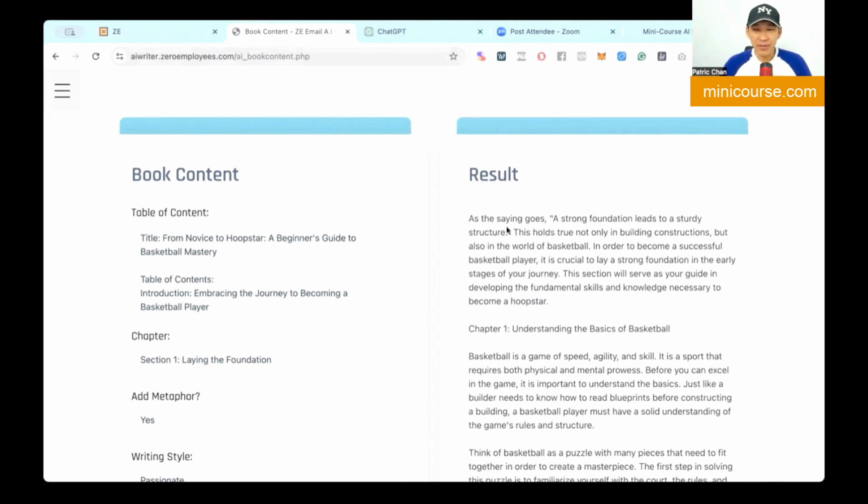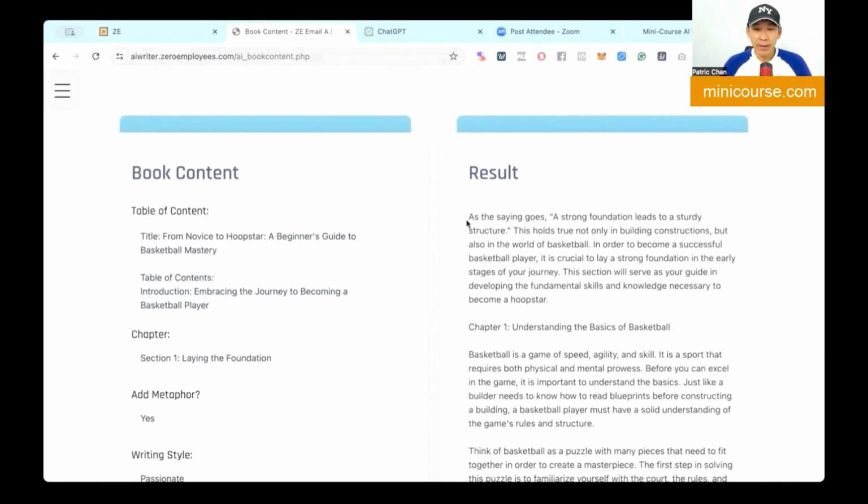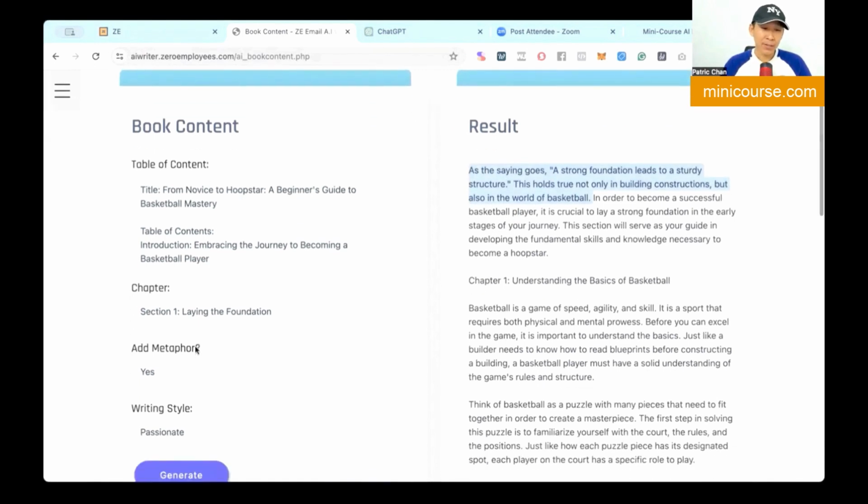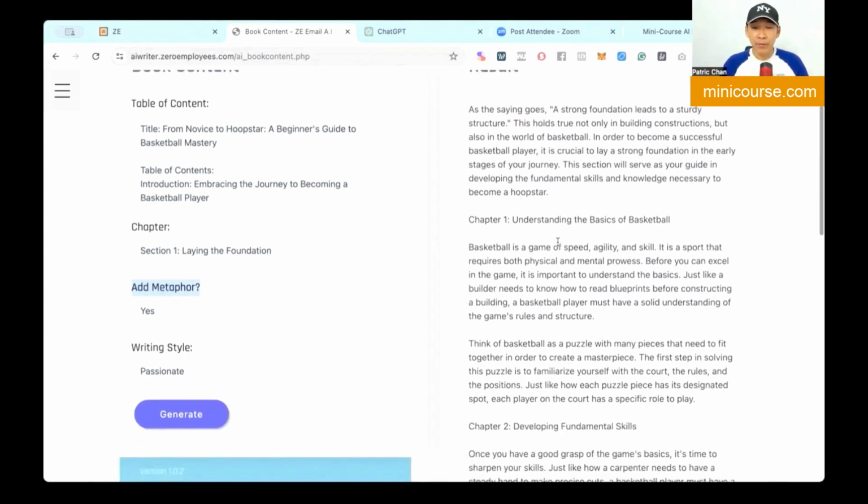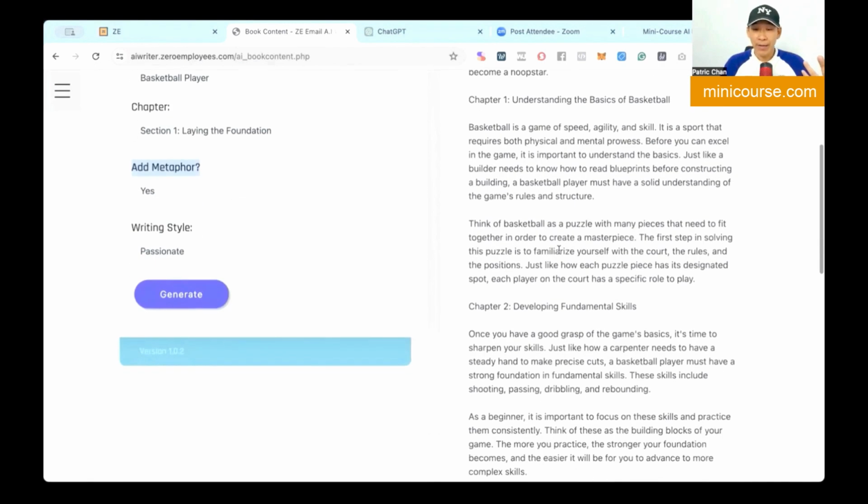Okay, so here you got it, right? As the saying goes, a strong foundation leads to a sturdy structure. This holds true not only in building constructions, but also in the world of basketball. Now, why do you think this came up here? Because we have enabled metaphor. So it will find ways to relate the content to a metaphor that makes sense, so that when the reader reads, it is something that's more interesting.